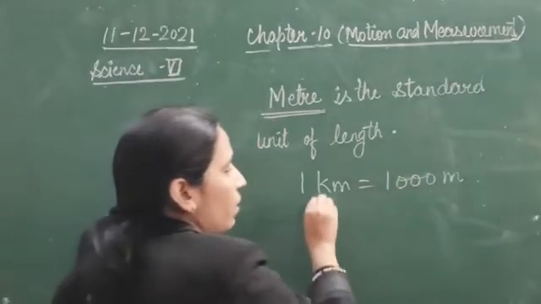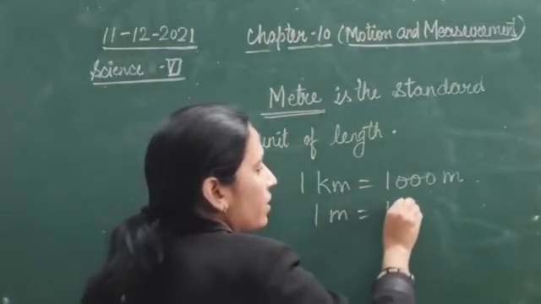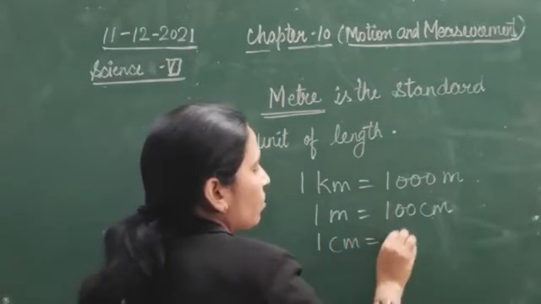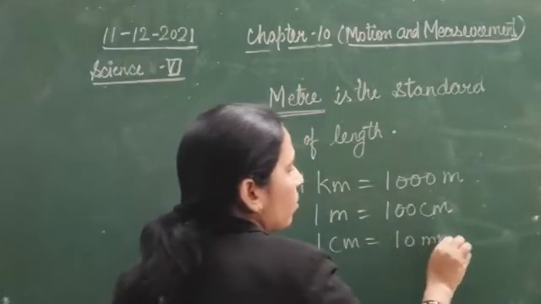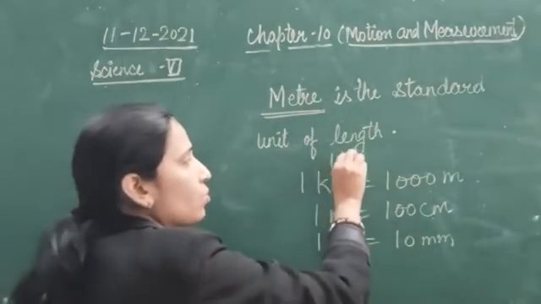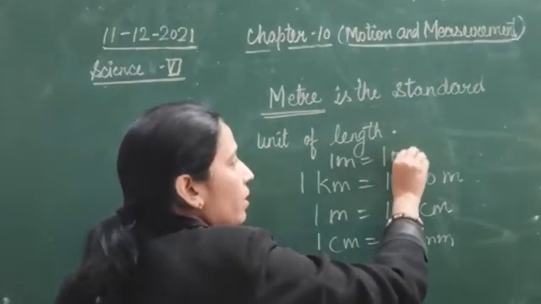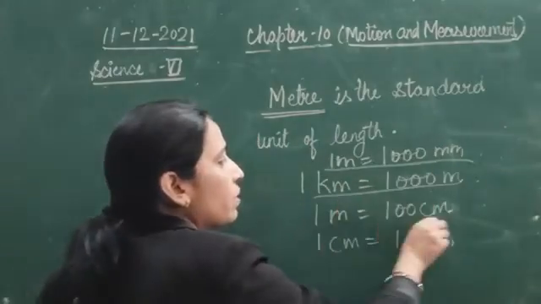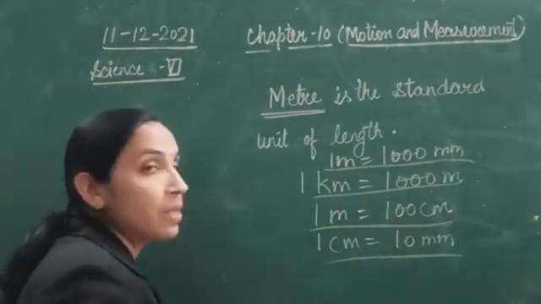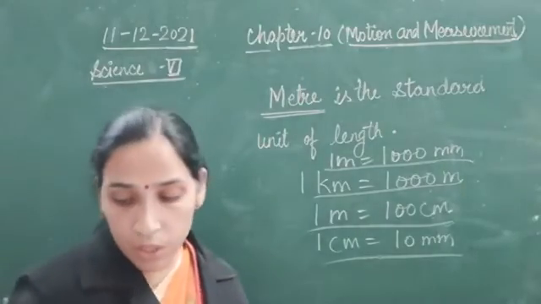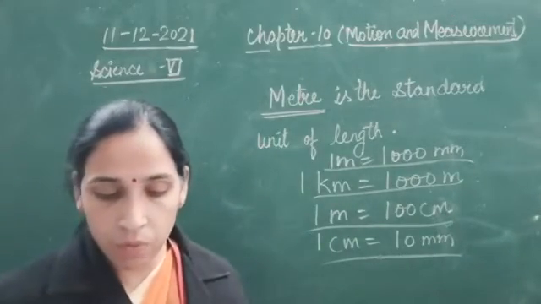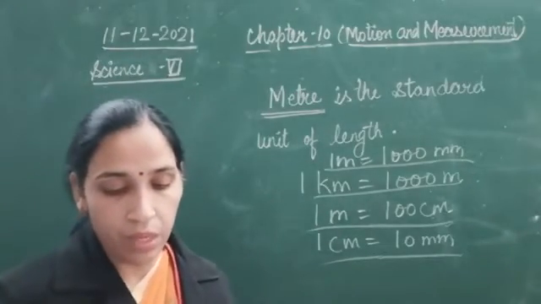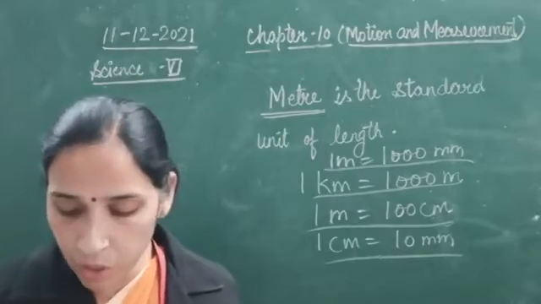1 kilometer is 1000 meter, then 1 meter is equal to 100 centimeter, then 1 centimeter is equal to 10 millimeter. Or here, 1 meter is equal to 1000 millimeter. So these are the interrelations between all these units, and meter is the standardized unit. If we need to convert from one type of unit to another, we need all these conversion measures. So, standard measurement of length.